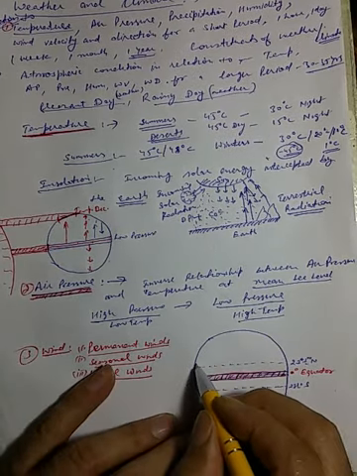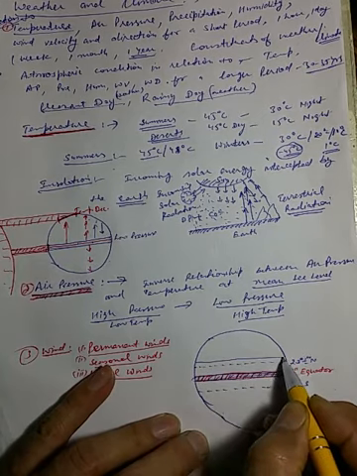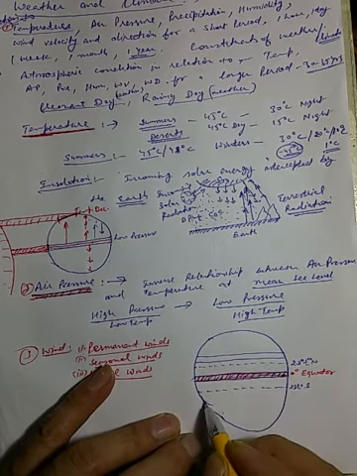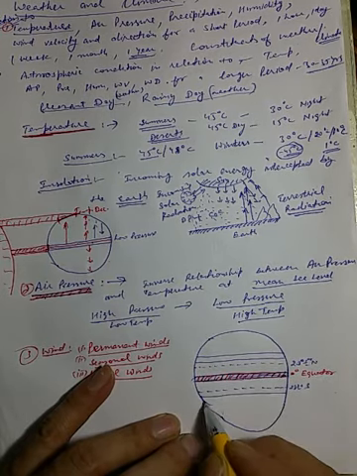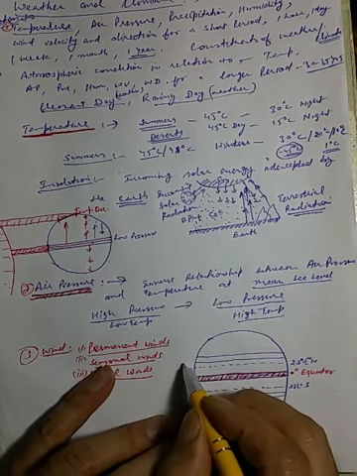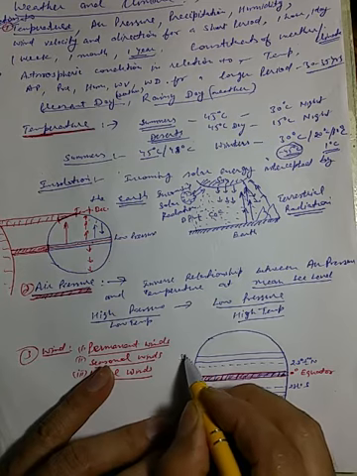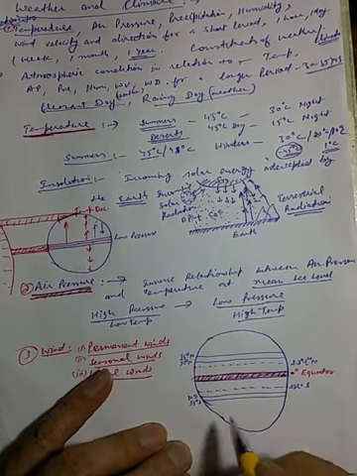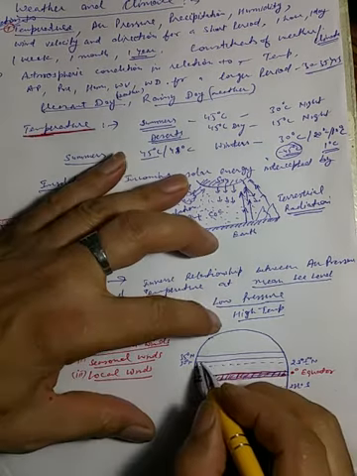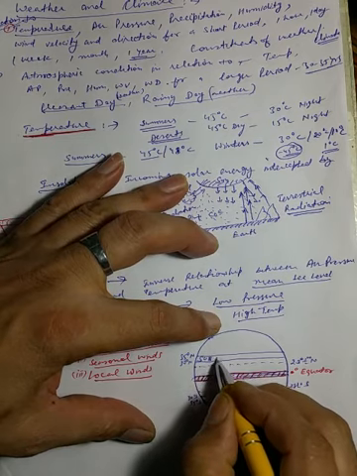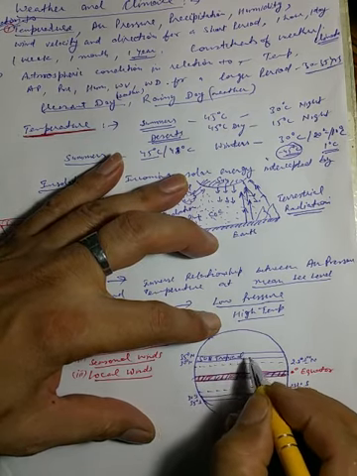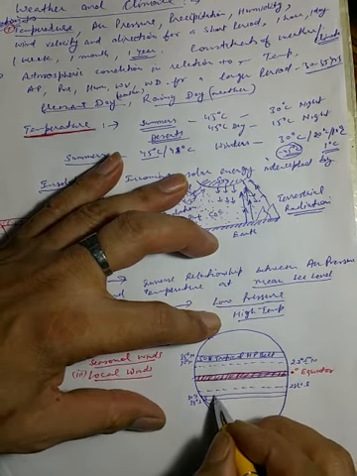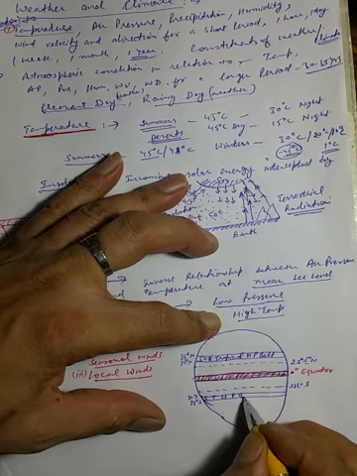Beyond that, 30 degree north to around 35 degree north. In the southern hemisphere also, it is 30 degree south to 35 degrees south. This is the area of the subtropical high pressure belt.